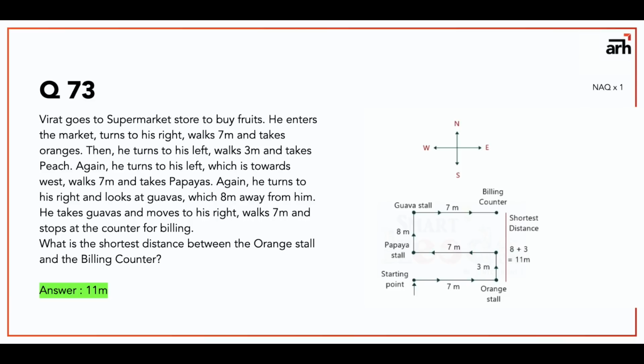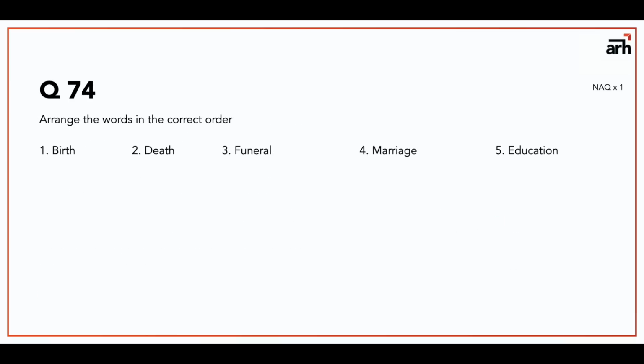Question number 74 is a very simple question. Arrange the words in correct order. So first one is word birth, second is death, third is funeral, fourth is marriage, and fifth is education. So obviously birth will come first, then will education, then marriage, then death, and then funeral. So the answer is 1, 5, 4, 2, 3. This type of question can also come. This is similar to the sentence arrangement that we did a little while back, but this is only words. It's called logical sequence of words type questions.